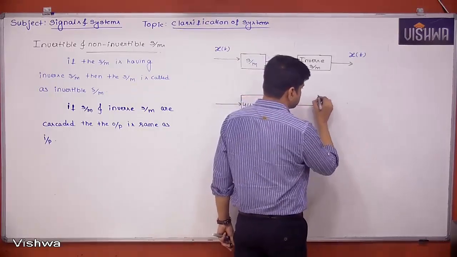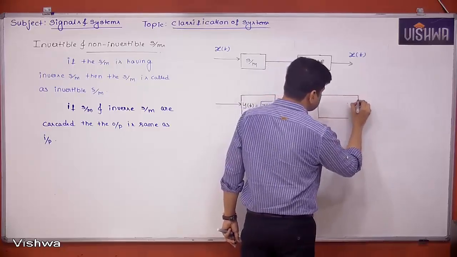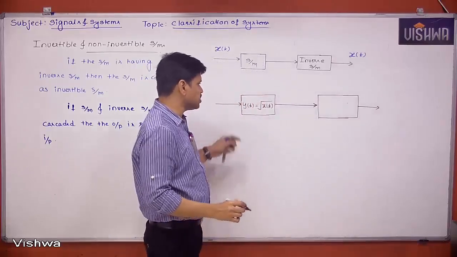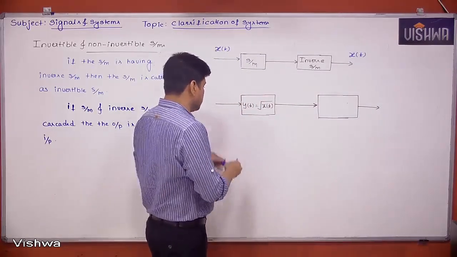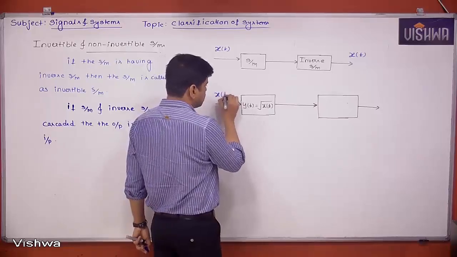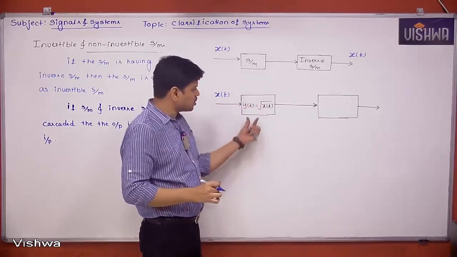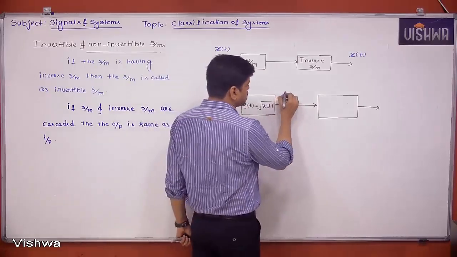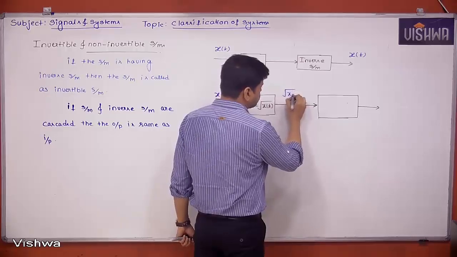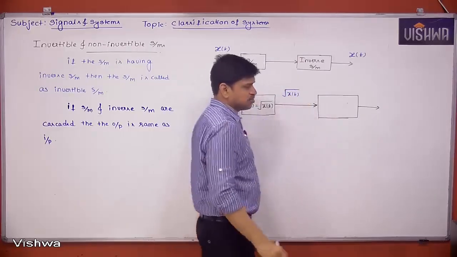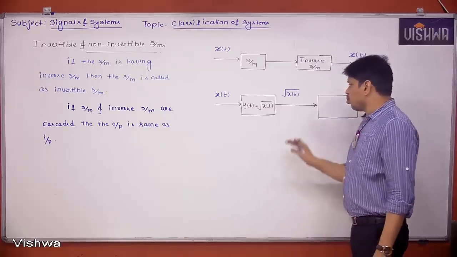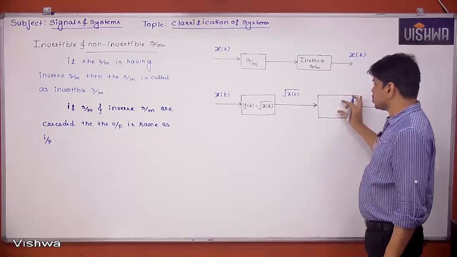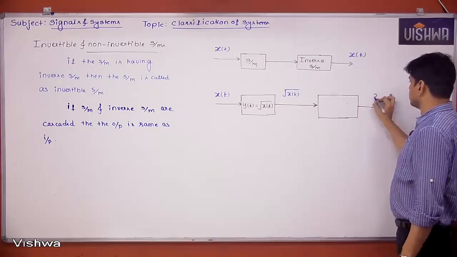The inverse system has to be such that, if cascaded, we get the output which is the same as the input. If the input is x of t, what will this system do? It will simply find the square root of the input. That means the output of the first block is root x of t. What operation should the second system do so that I can get x of t?